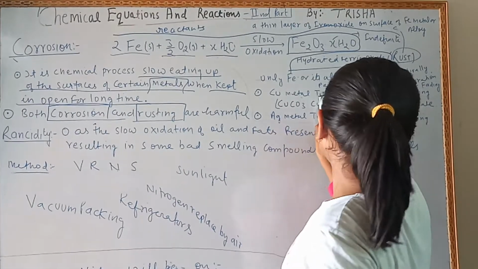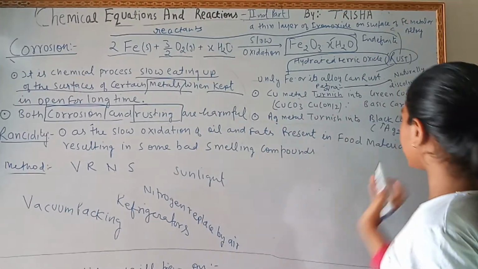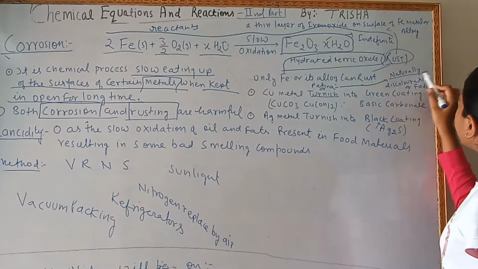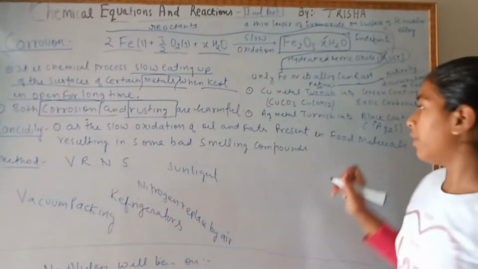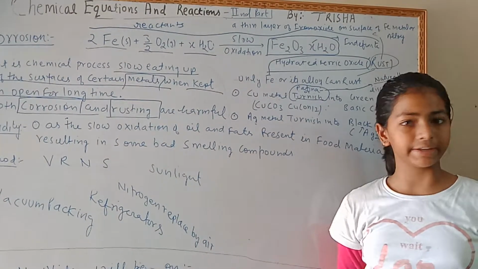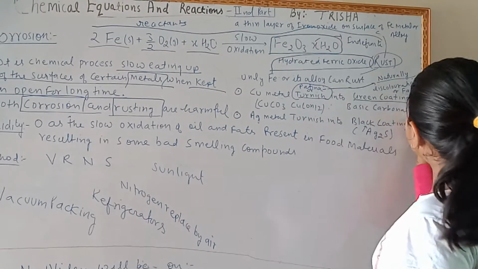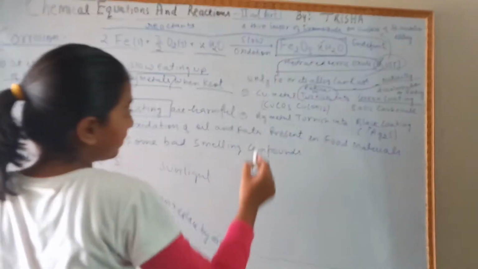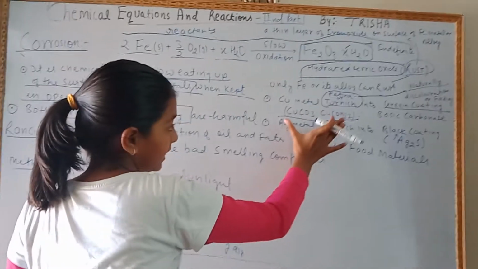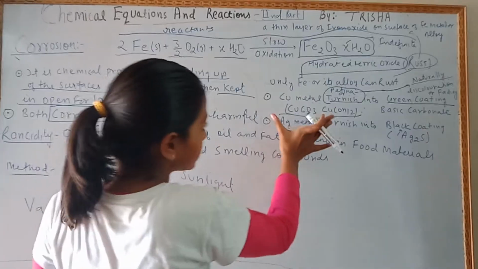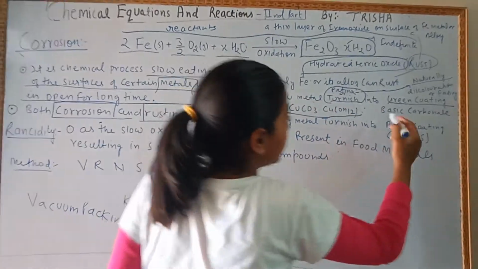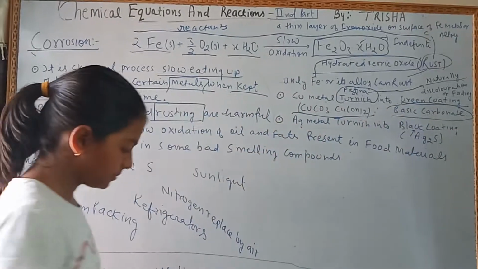In copper metal, tarnish or patina takes place. This patina is a natural discoloration or fading. It is a green coating of copper carbonate and copper hydroxide, which are called the basic carbonate.